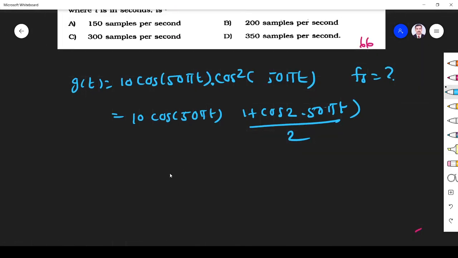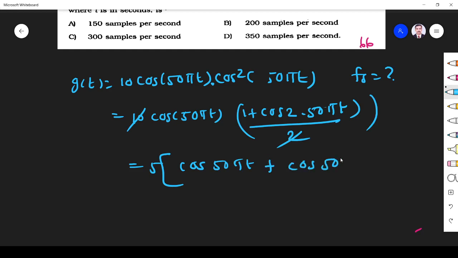I want the signal in additive form, so 10 by 2 will be 5. Then this one, cos A cos B. First I multiply this: 5 cos 50 pi t plus 5 cos 50 pi t into cos 100 pi t.